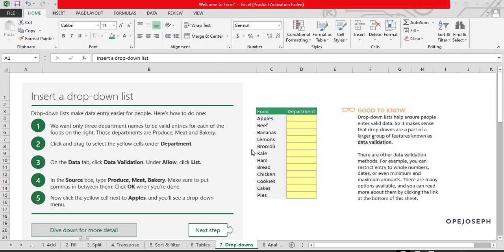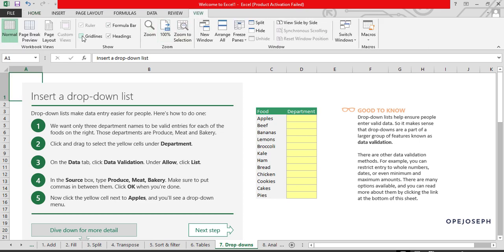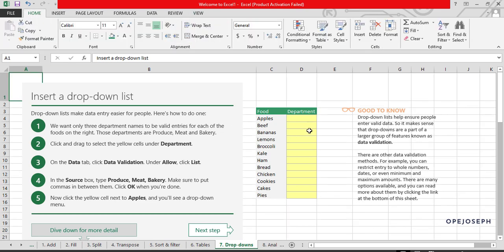Next thing we are going to do now is the use of drop downs. We are going to learn how to use drop downs in Excel. The use of drop downs is a part of data analysis, rather, data science, that is called data validation. Data validation is done when you want users to input a specific value. You don't want them to input values that are out of the scope of our analysis.